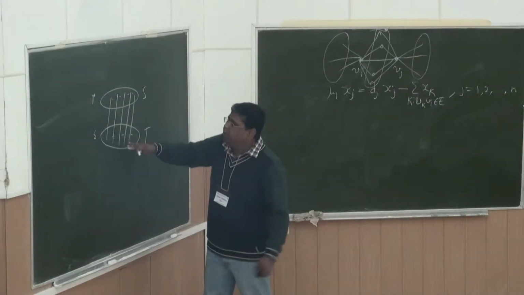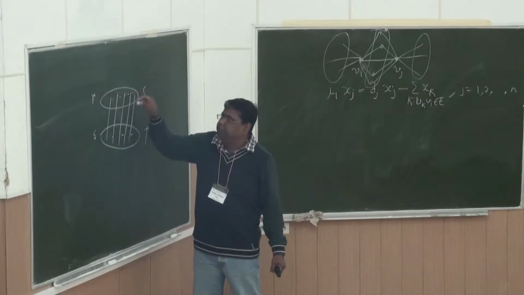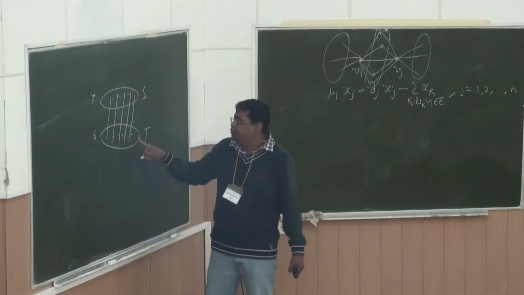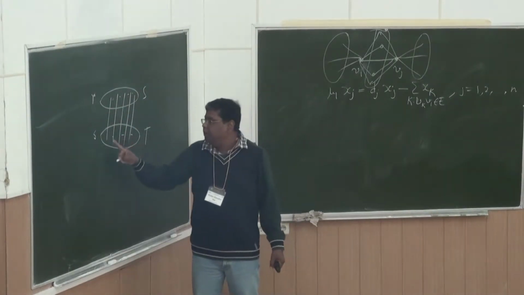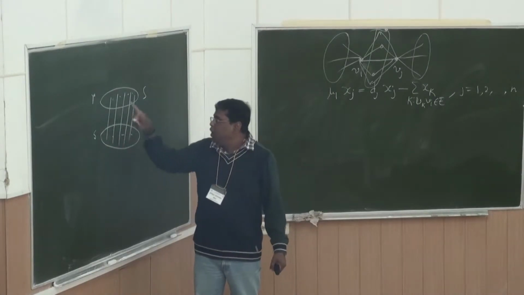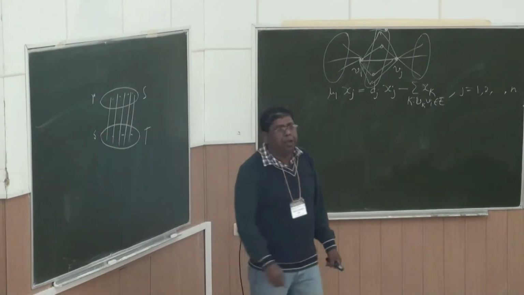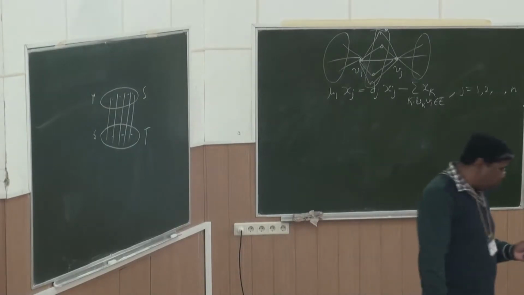So first this is bipartite, but each vertex in this set has degree R, and here each vertex has degree S. So this is an RS semiregular bipartite graph.